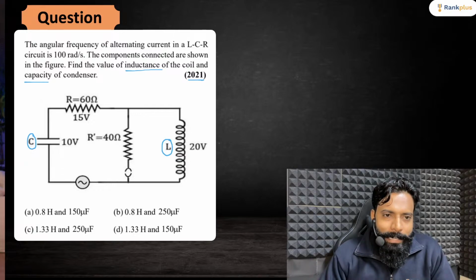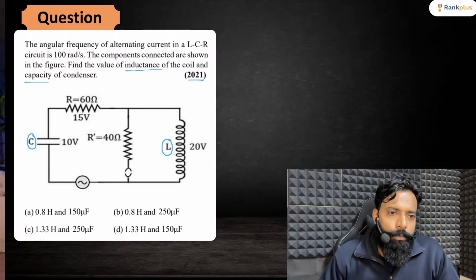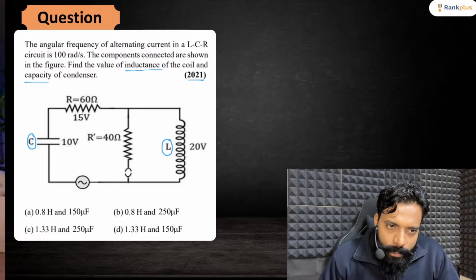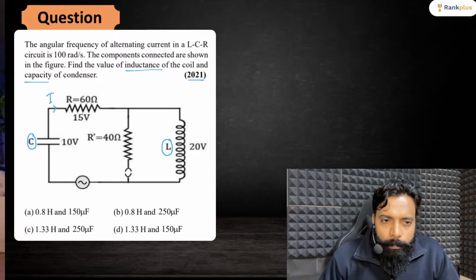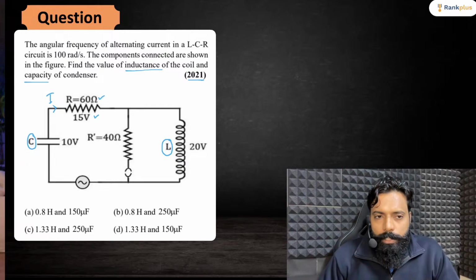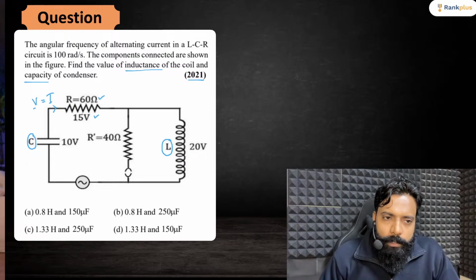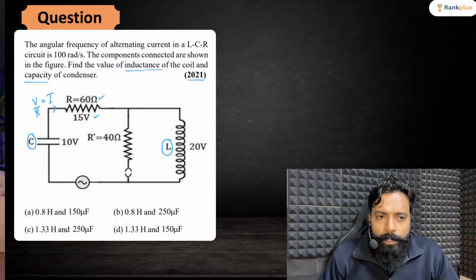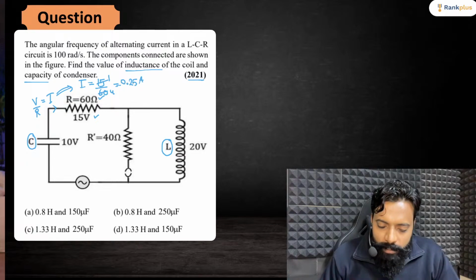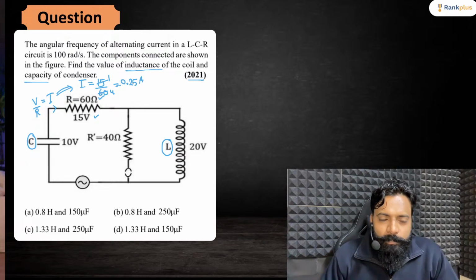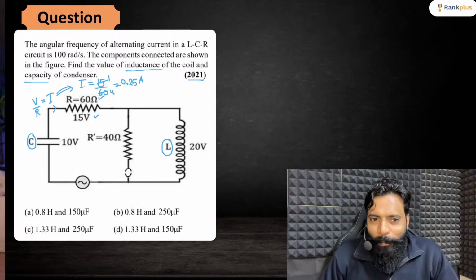First of all, what I can do is find out the current flowing through the circuit, right? Can I calculate the current flowing through this resistance? Because voltage is provided to us and resistance is also there. So we know that current is equal to V by R. So I = 15 divided by 60, which is 1 by 4. So it will be 0.25 ampere. I hope this thing is clear.